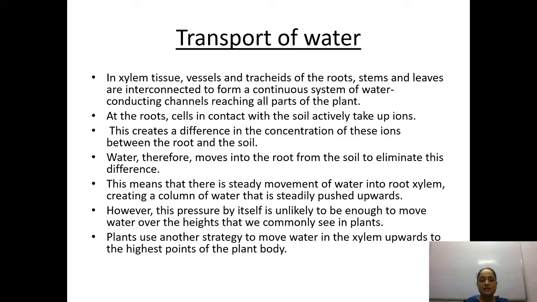And the plant uses another strategy to move water in the xylem upward to the highest point of the plant body. So ultimately, three things are going to work. The first thing, the ionic balance; the other thing, the cohesion force between the molecules; and the third thing, which is the most important, the pressure between the different areas, meaning on the upper surface or the top part of the plant there will be a water deficit. That is the reason they are going to suck the water from the bottom part of the plant.